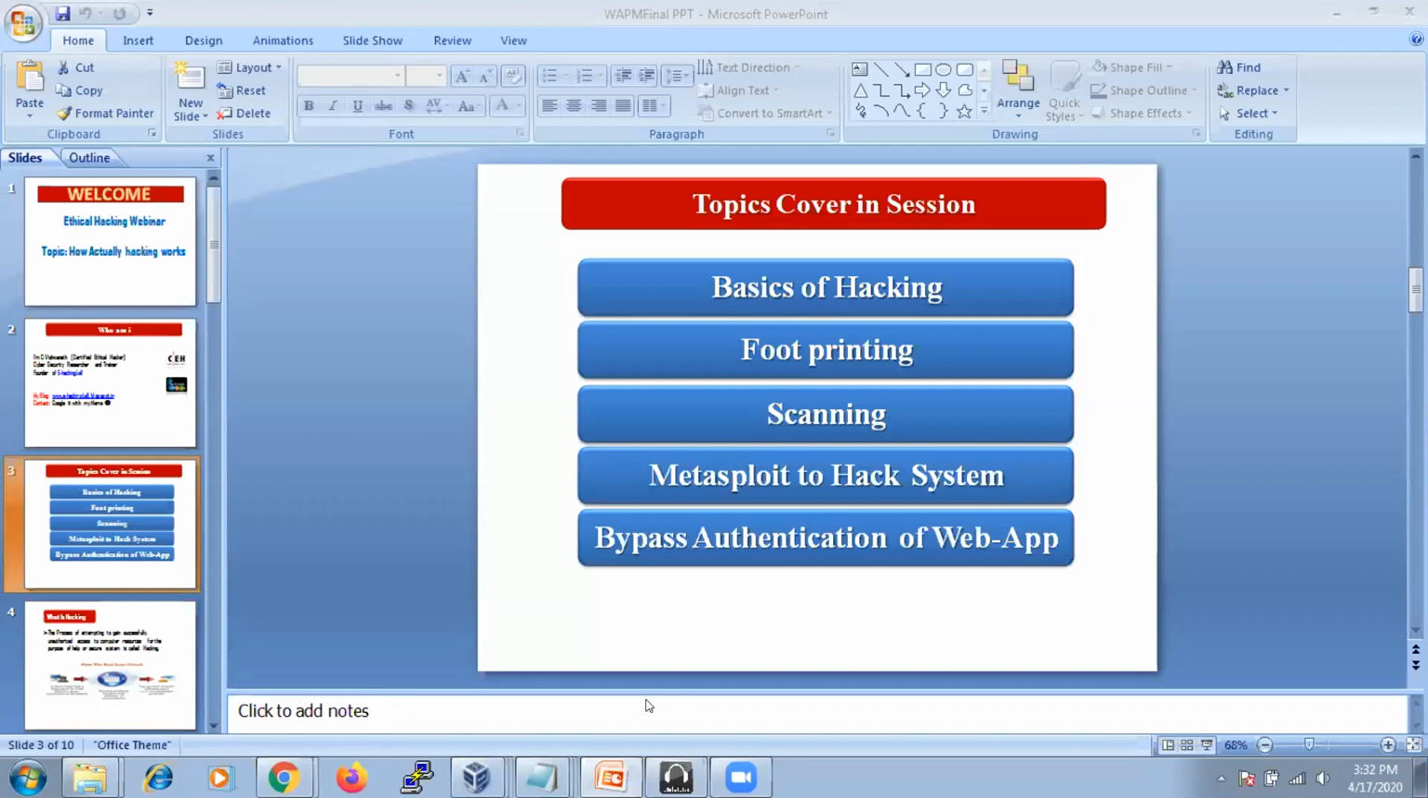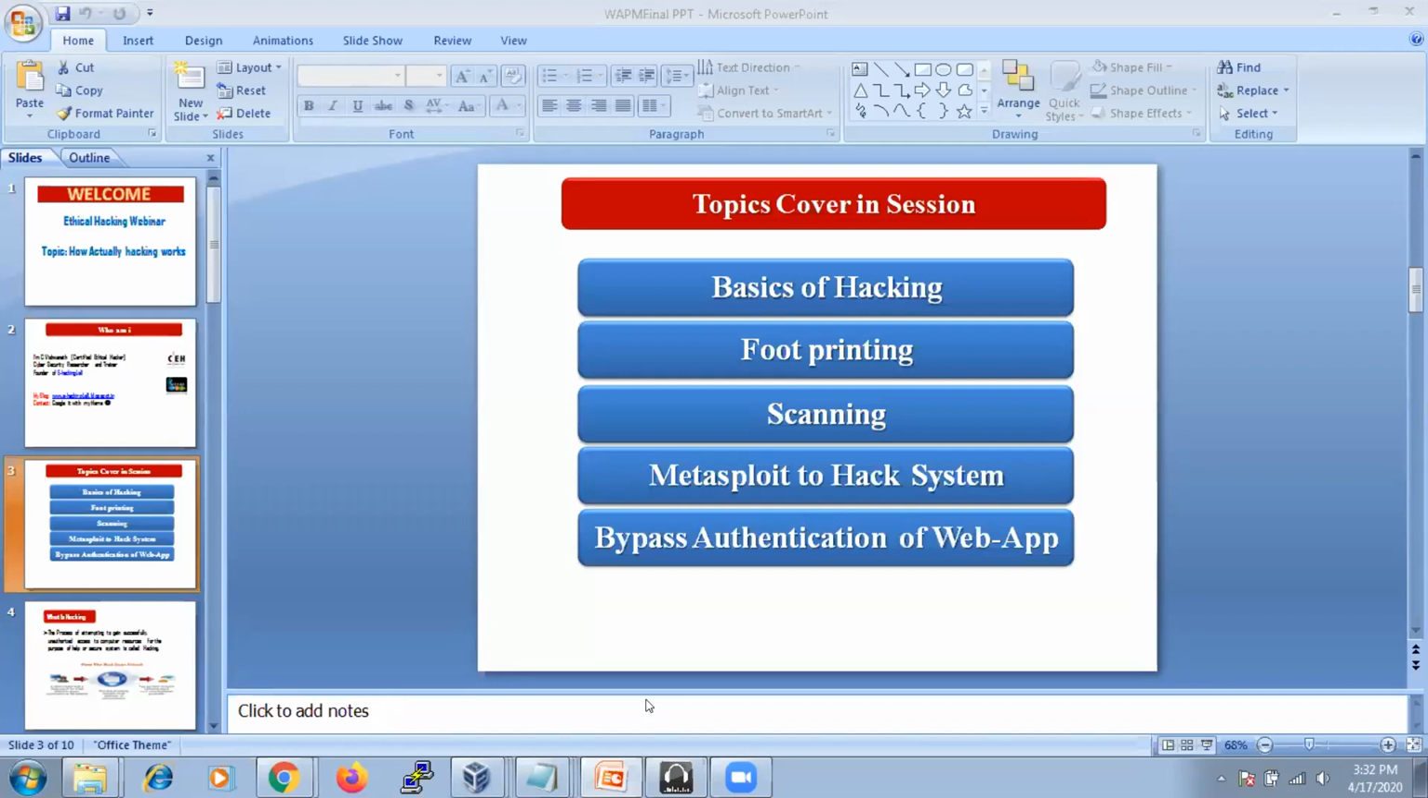And apart from that, as an additional add-on, bypassing authentication of a web application: how hackers hack web applications without the username and password of the database, and how they can log in to a particular web application without the administrator panel's username and password. So we are going to start with these sessions.